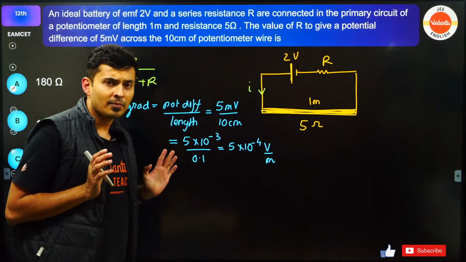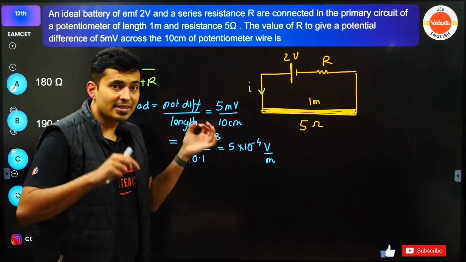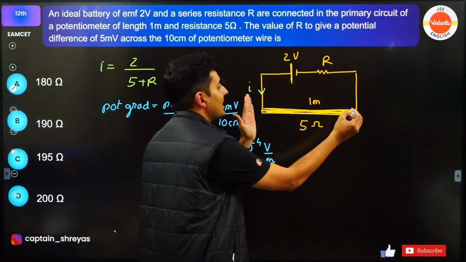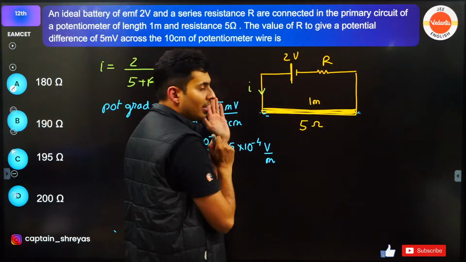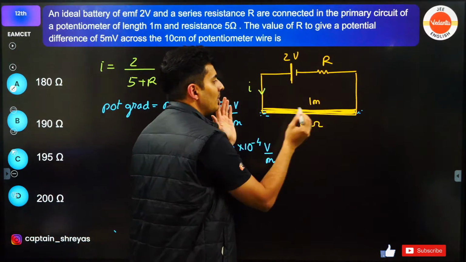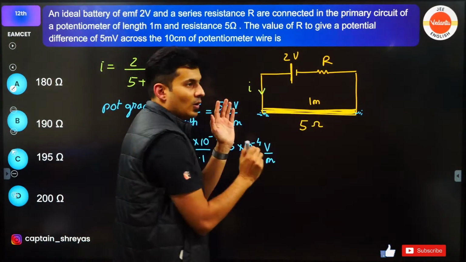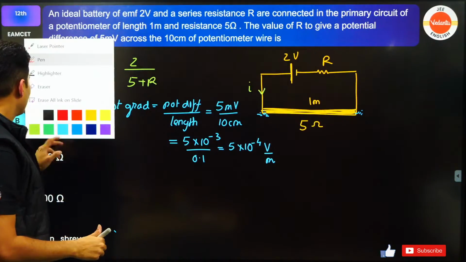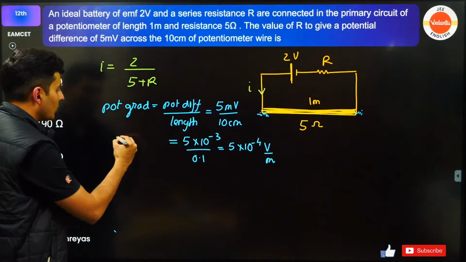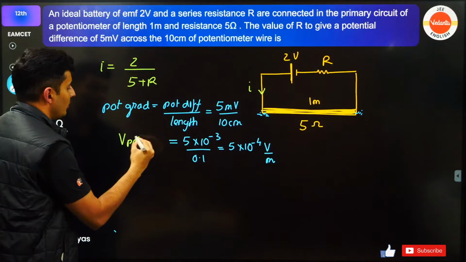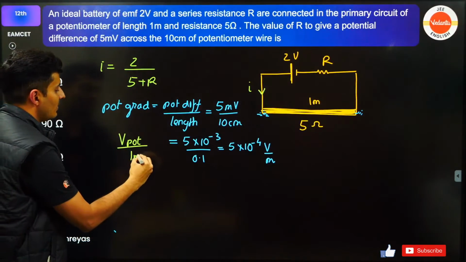Right, everyone? Now, can I not say this same voltage will also be dropped across this entire potentiometer for a distance of 1 meter? It is also equal to the voltage drop across that potentiometer wire upon the total length, which is 1 meter.